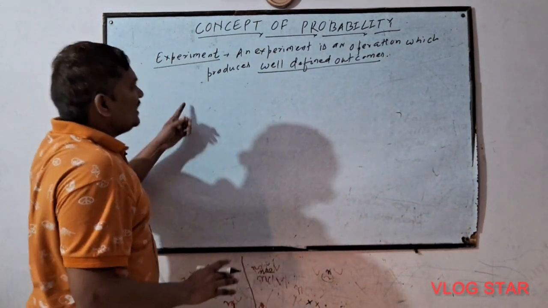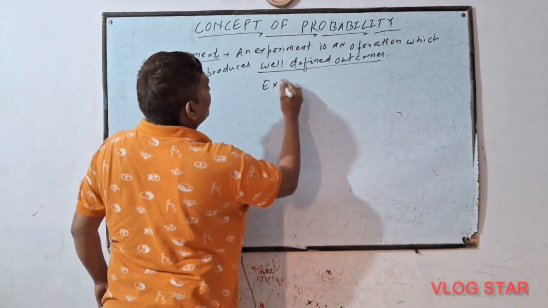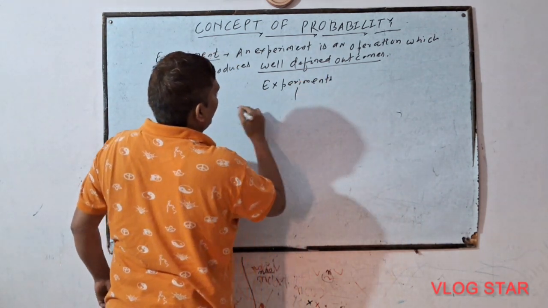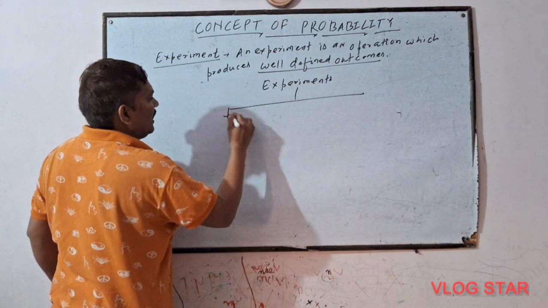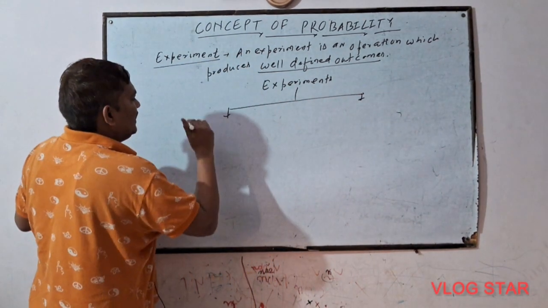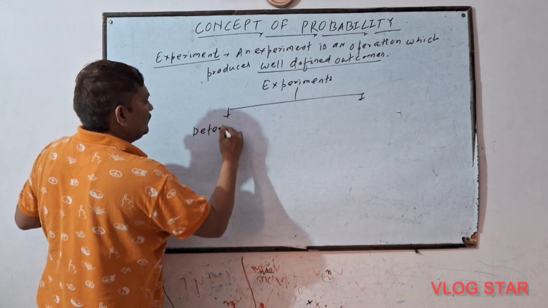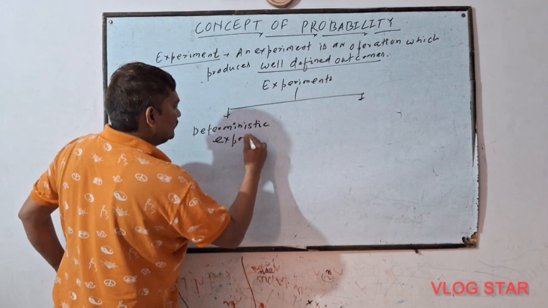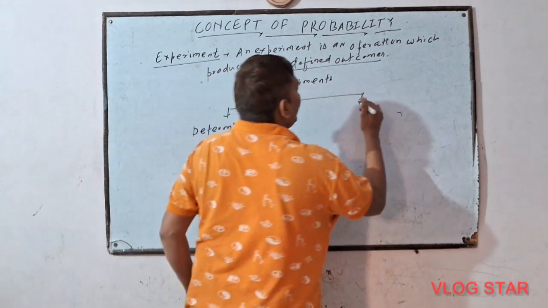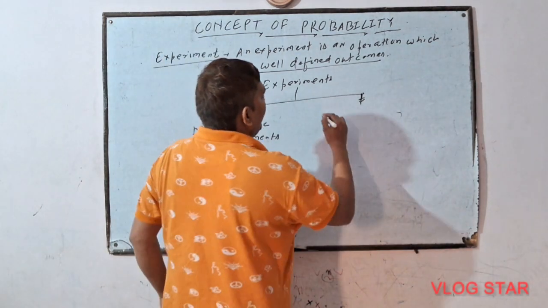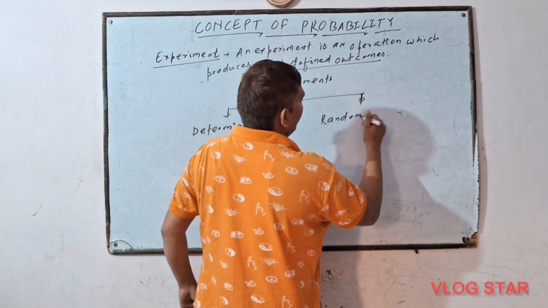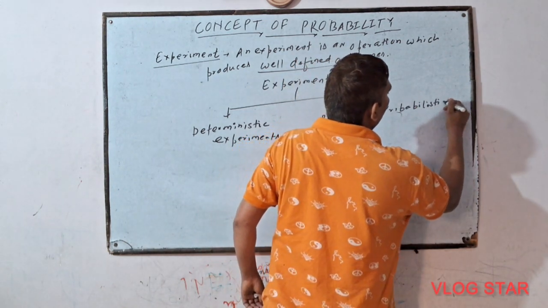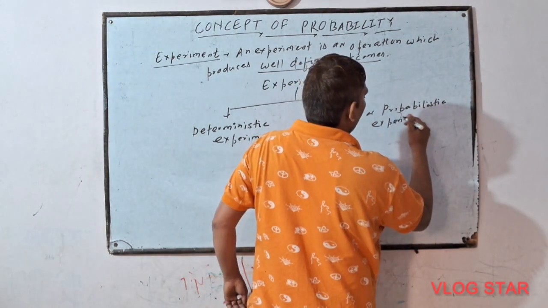Now see, experiments are of two types. First one is the deterministic experiments, and second one is the random or probabilistic experiments.